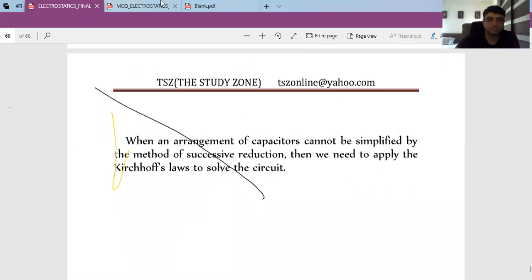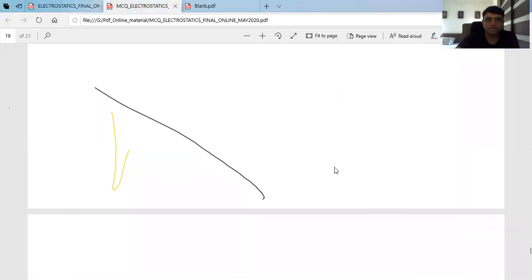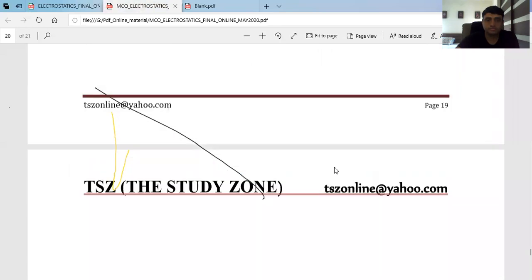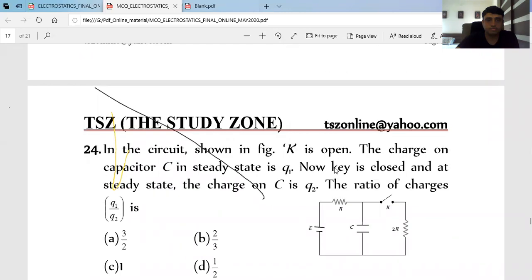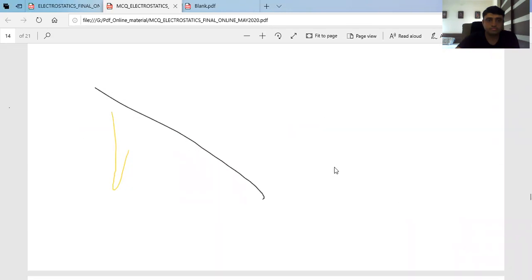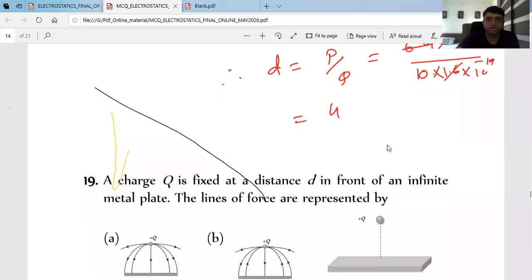Let us finish the rest of the MCQs that we have not done last time. Okay, we did this, if I'm not mistaken.